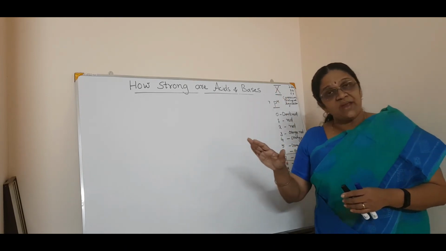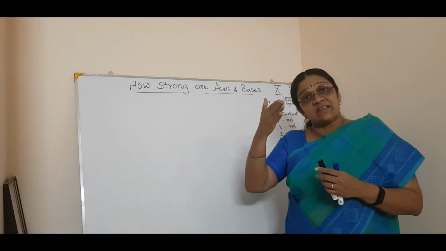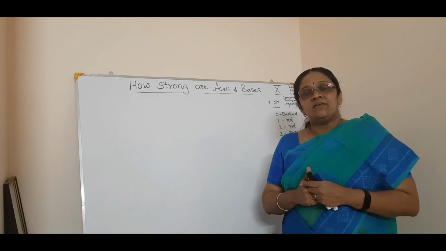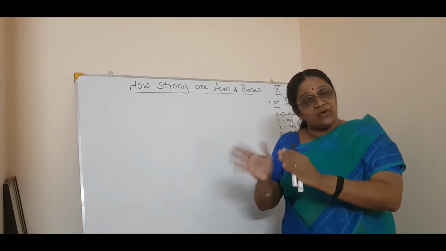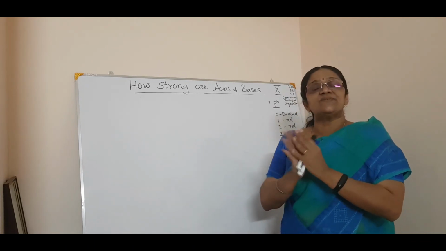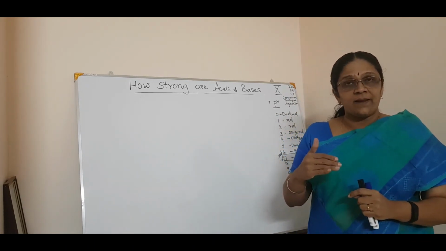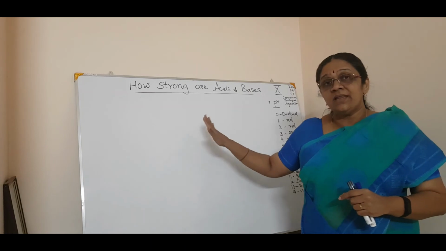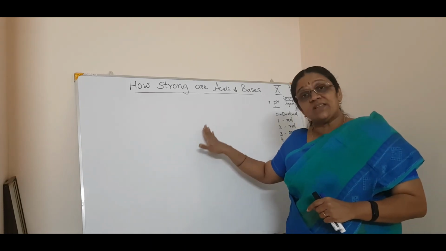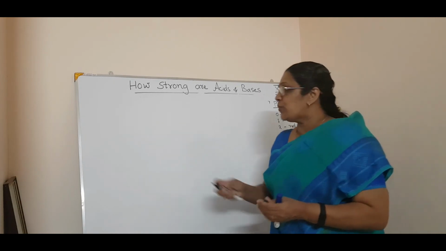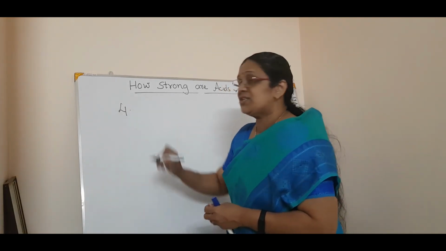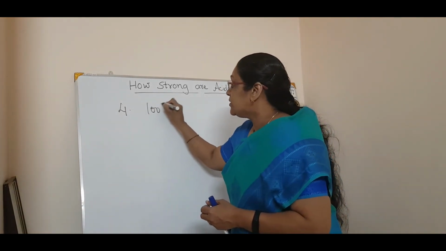Then acid rain: when the pH of the rain is less than 5.6 and it goes into streams or rivers, it is dangerous for aquatic life. What was the second point? The pH of the soil. The third one was the digestive system. Now the fourth importance of pH is tooth decay.